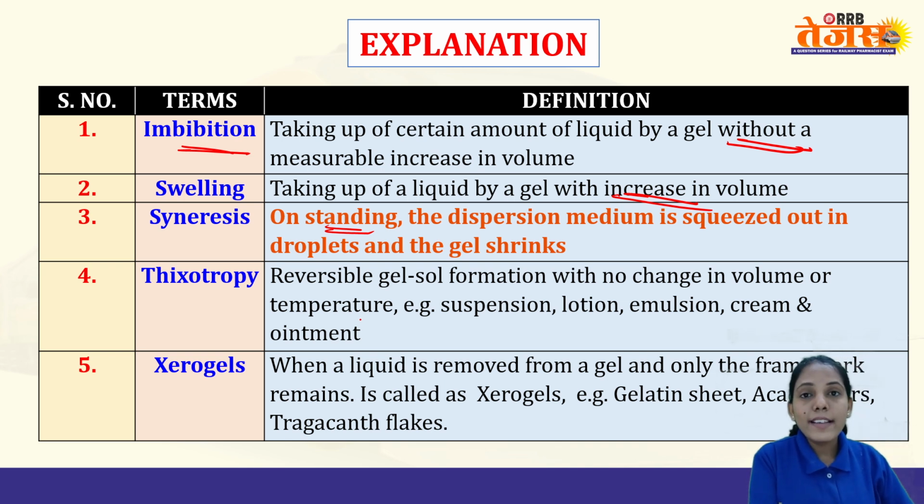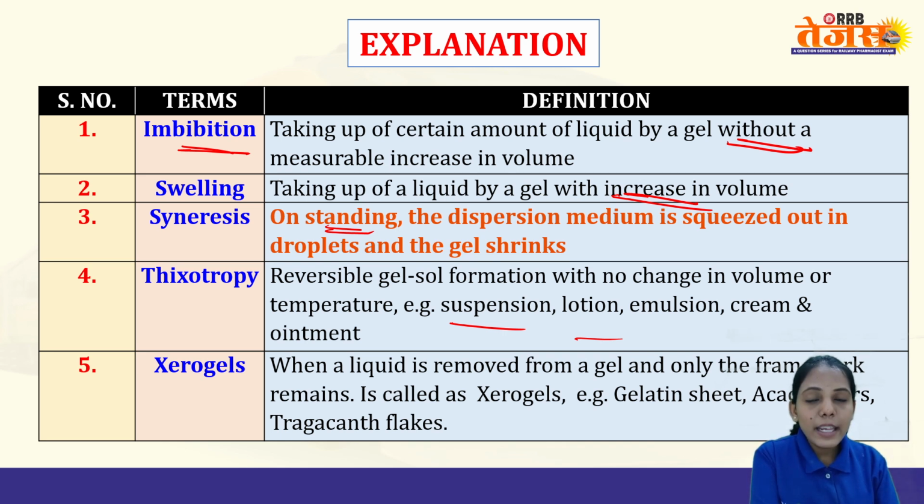Thixotropy, we know that it is a reversible gel to sol transition. We have anti-thixotropy also, in which sol to gel transition is also there with no change in volume or temperature. Examples are suspension, lotion, emulsion, creams. Basically, the pharmaceutical preparations exhibit thixotropy.